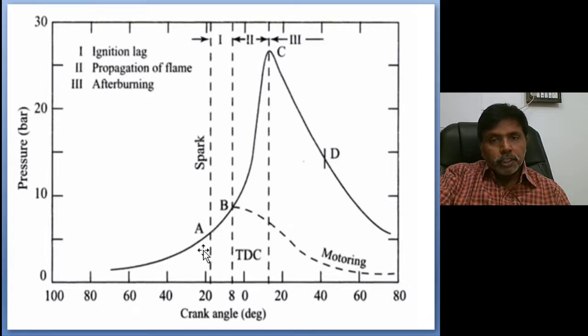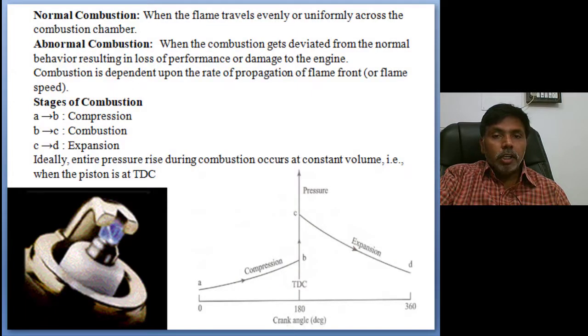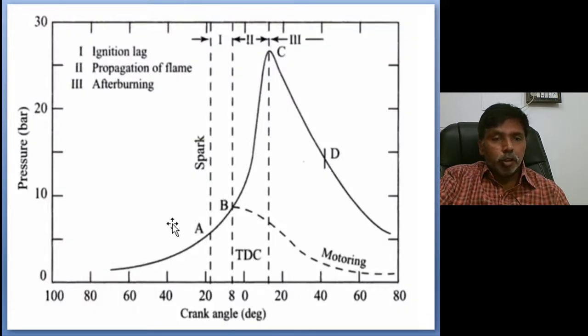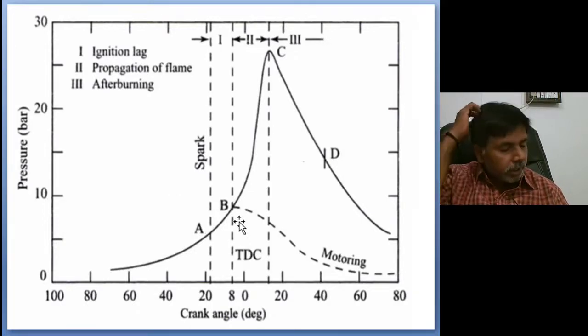As we already discussed in the last unit, we give the spark 20 degrees before TDC. Once the spark is given at state A, 20 degrees before TDC, as I already showed, the flame origin is created in the spark plug area. That origin spreads up to the boundary. You can sense this yourself also.